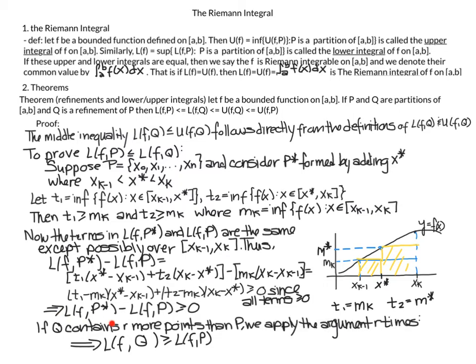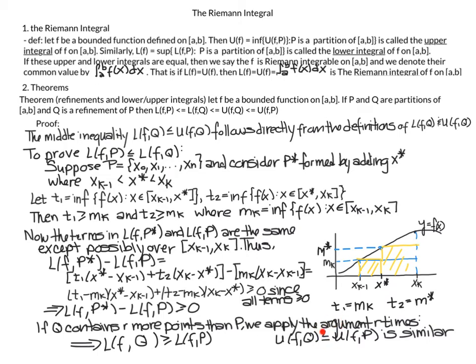If our refinement Q contains R more points than P, we simply apply the same argument R times. So each time we add one more x. After R times of applying this, here we did this adding x star, we just add another point until we've added all of our R points, and we'll get LF of Q is greater than or equal to LF of P. The argument for this side of the equation, that the upper sum of F of Q is less than the upper sum of F of P, is similar.